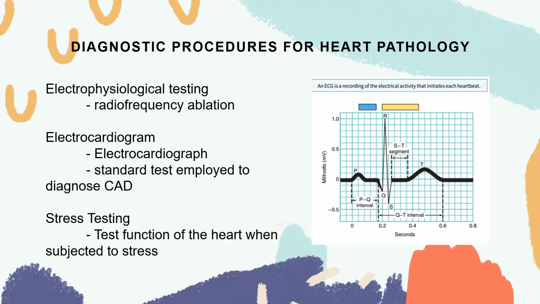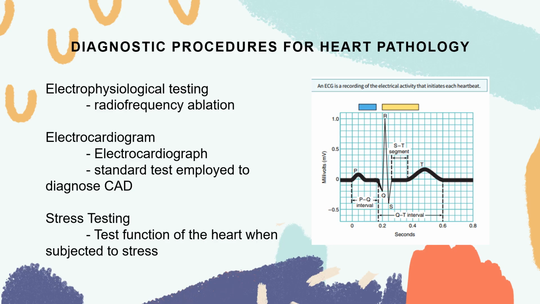There are different diagnostic procedures for the heart. We have number one there, your electrophysiological testing. This is a procedure in which a catheter with an electrode is passed through the blood vessels and introduced into the heart. It is used to detect exact locations of abnormal electrical conduction pathways. Once an abnormal pathway is located, it can be destroyed by sending a current through the electrode, a procedure which is called your radiofrequency ablation.